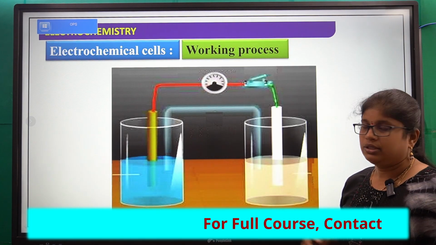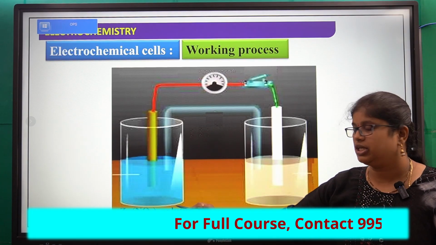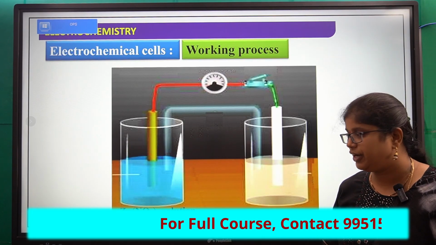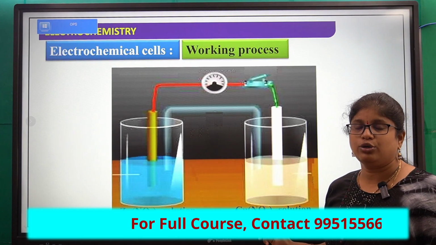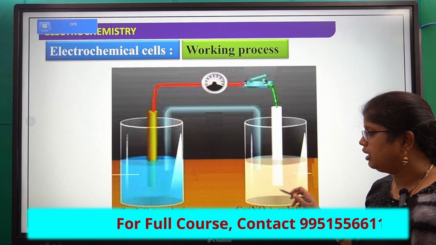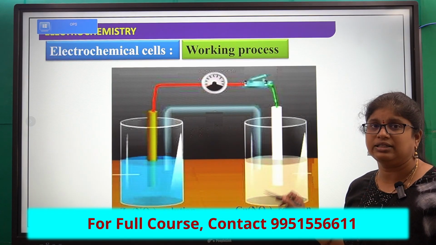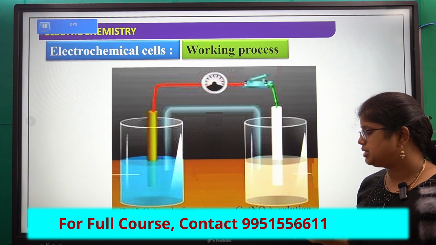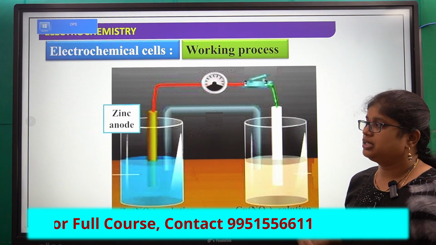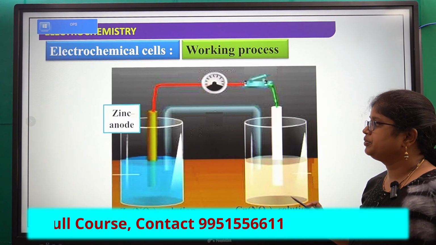This is about the Daniell cell. Okay, so here we can take even zinc nitrate also. Instead of zinc sulfate, we can take zinc nitrate solution, but that must be the electrolyte of zinc, and here this electrolyte must be the salt of copper. Okay, so copper nitrate, or you can take copper sulfate. Next, which one we dipped in zinc nitrate? Zinc anode.